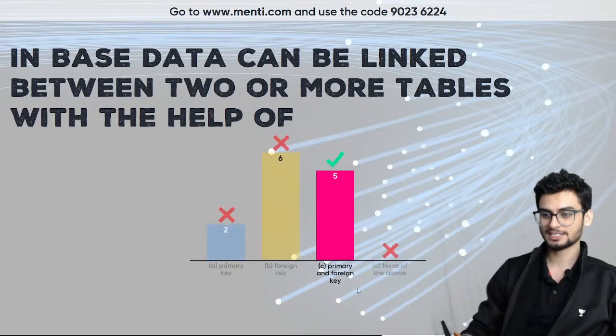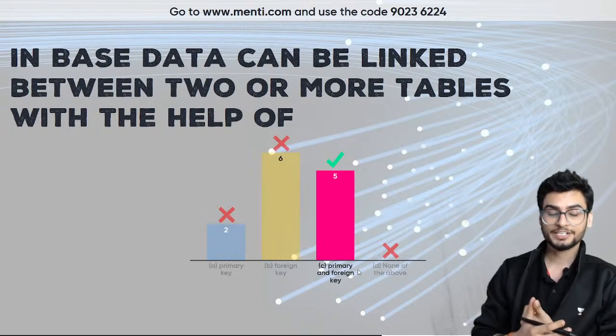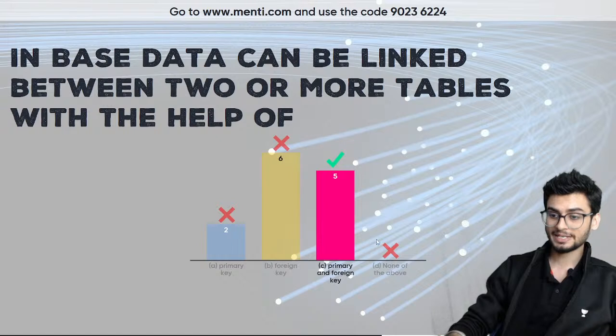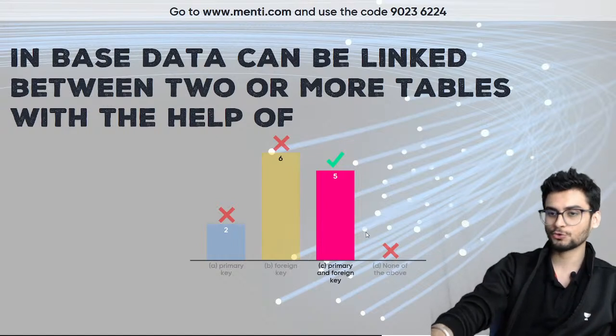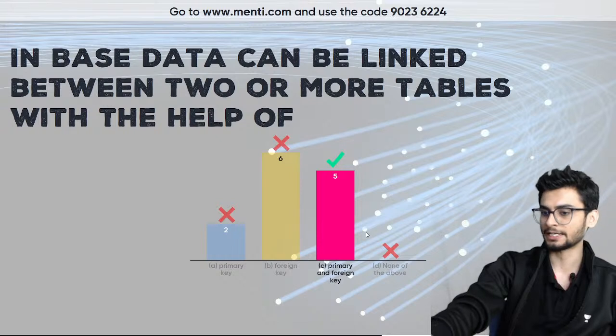Okay, so the right answer for this is primary and foreign key both. दोनों ही use होते हैं. Without primary key your relation will not work, and without foreign key your relation will not work. So primary and foreign key both are required. I know you might be confused here कि foreign key use कर सकते हैं, but both are the right answer.